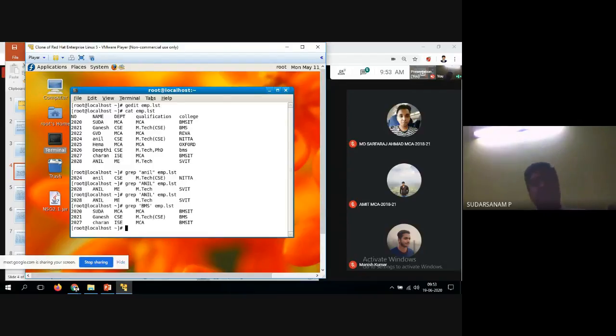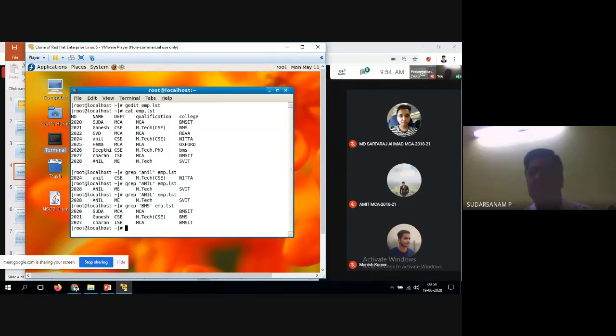So now you see here, BMS IT is also displayed, BMS is also displayed. Now the code you have given is nothing but BMS. So capital BMS, wherever it is available, that entire row will be displayed. Entire row will be displayed. So this is the way of this one.